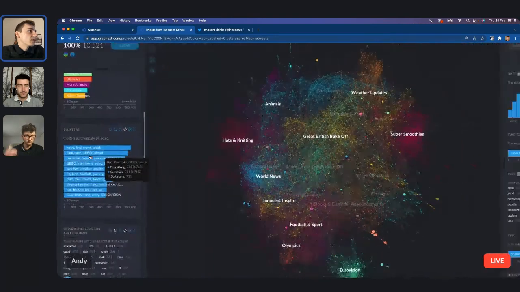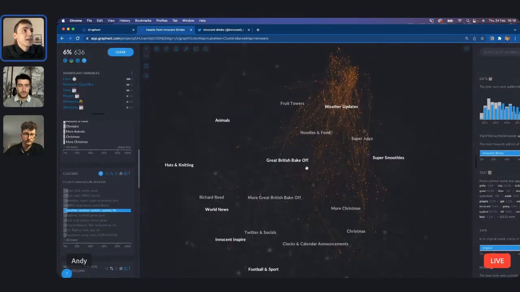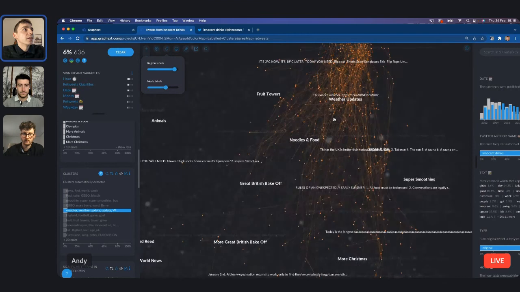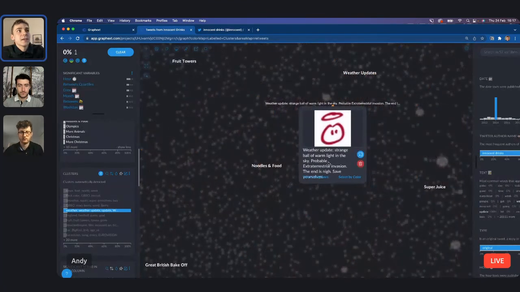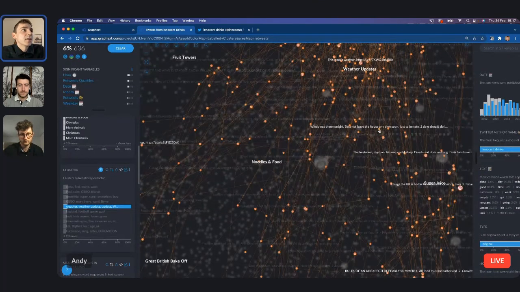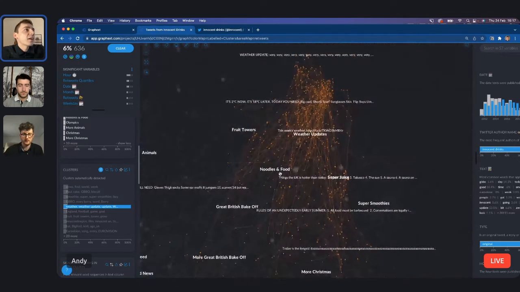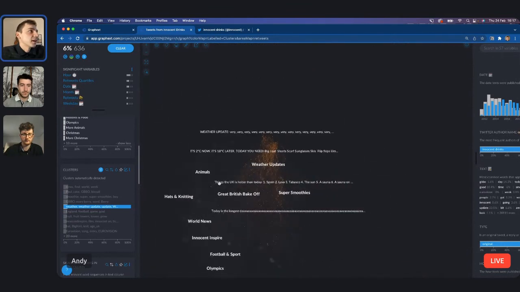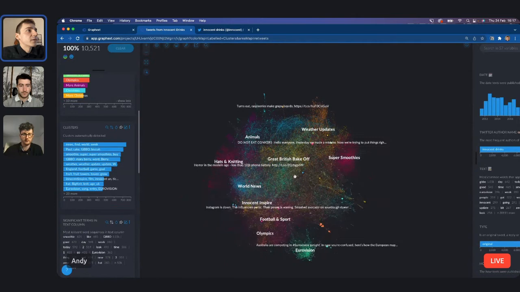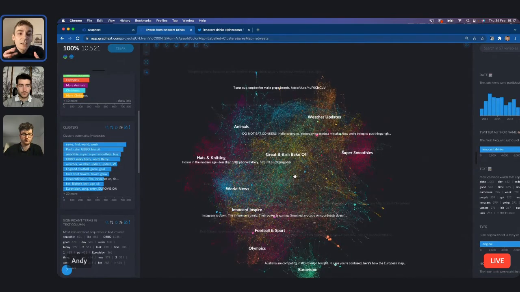So one of the most obvious ones, we can see there's a cluster about weather updates. And if I just bring up the node labels a little bit, I can maybe go into the graph and I can see, sure enough, there's tweets about weather updates here from Innocent. I check another one, windy out there tonight. So we can see that all these tweets that Innocent are rather strangely posting about the weather are grouped together. And then that gives you an idea of what we're actually seeing in the project at large. So we have lots of different groups here of tweets that are grouped together because they talk about similar themes.